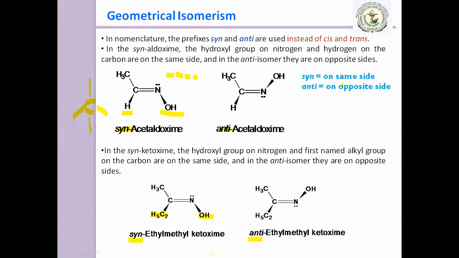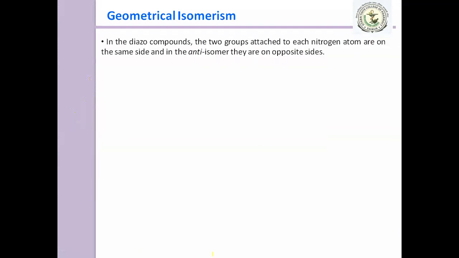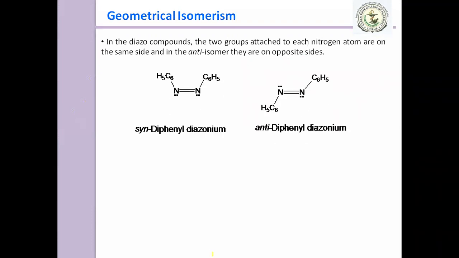So you have to remember that for oxime and for azo compounds, you have to use the prefix syn and anti instead of cis and trans. Now in syn diazo compounds, the two groups attached to each nitrogen atom are on the same side, and in the anti isomer they are on opposite sides.